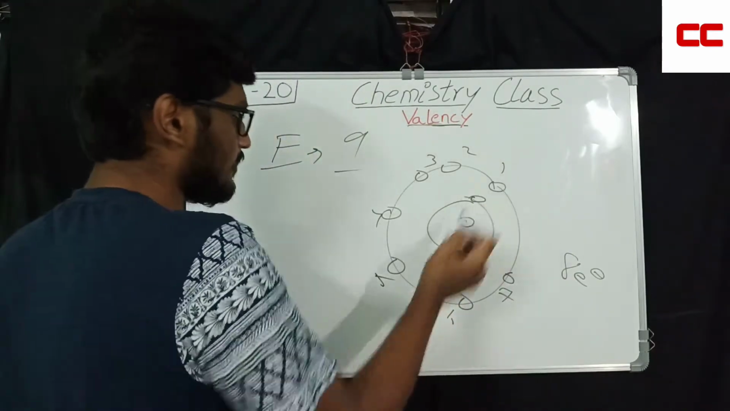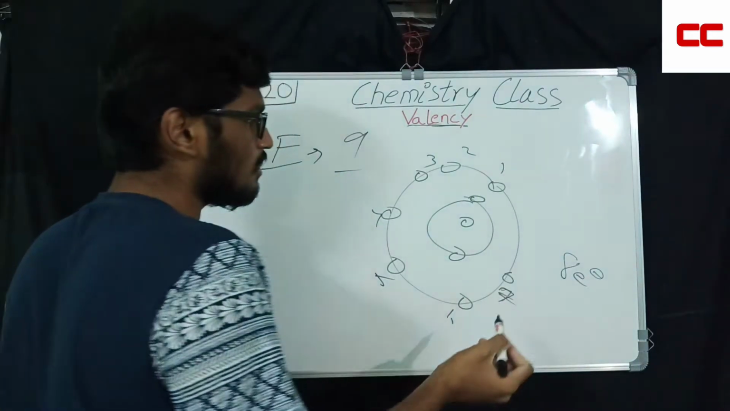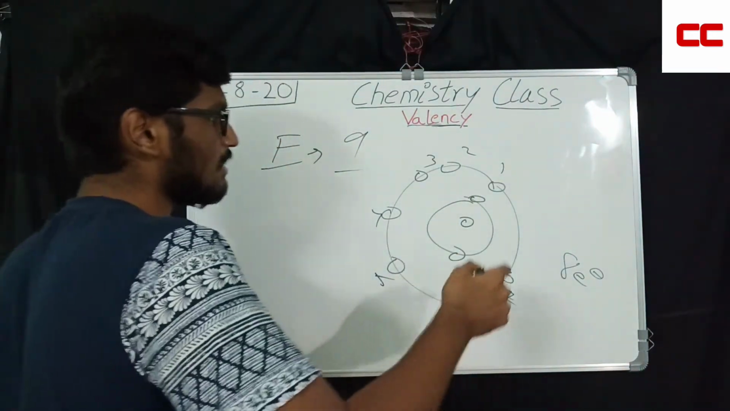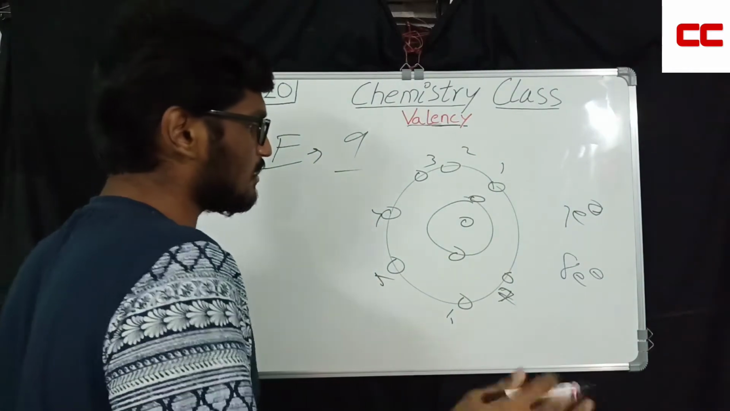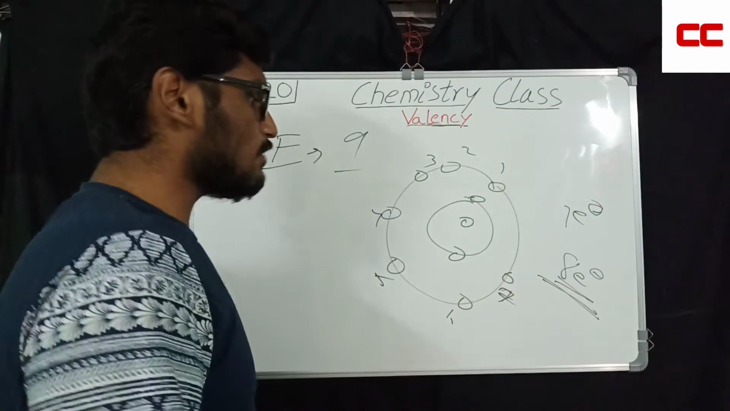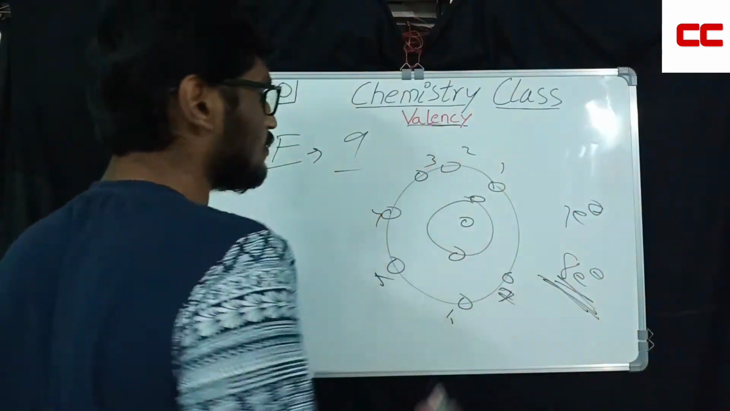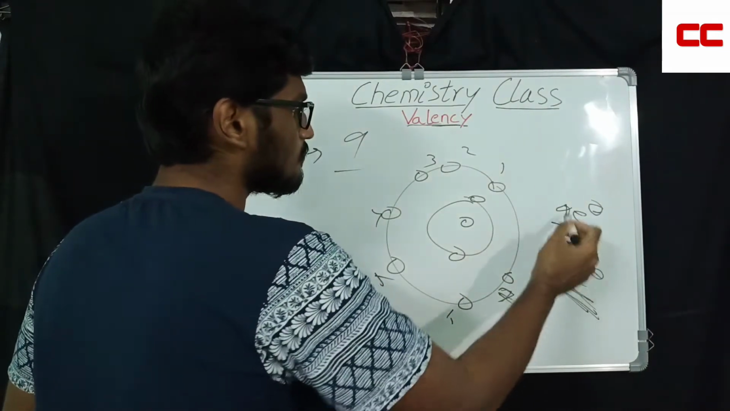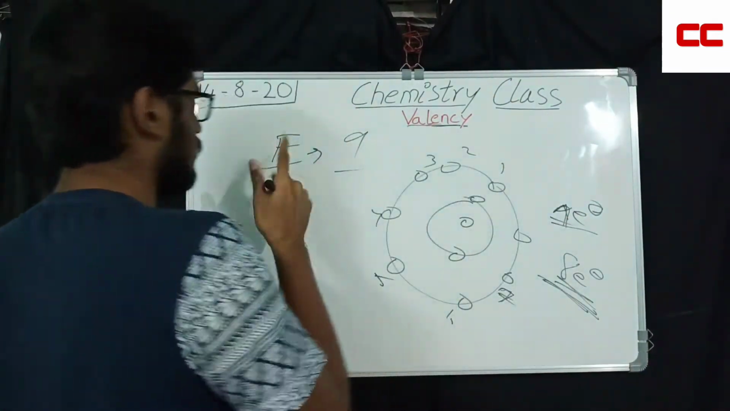So in the second shell, if you see, there are 7 electrons, and if you add another 1 electron, that means if this fluorine gets another 1 electron from any other atom of another element or the same element, then it completes its octet configuration. So always you have to see how we can complete this octet configuration. So that is why it needs only 1 electron. That is why the valency of fluorine is just 1.